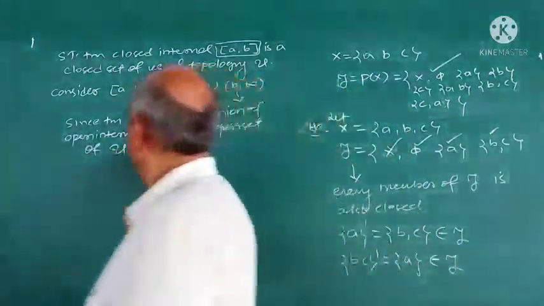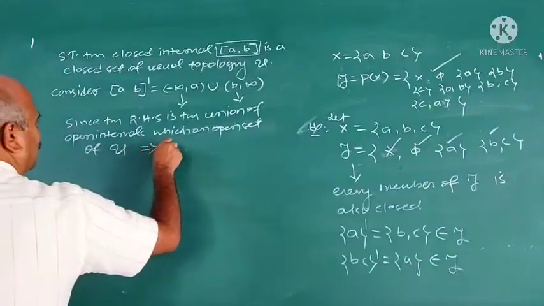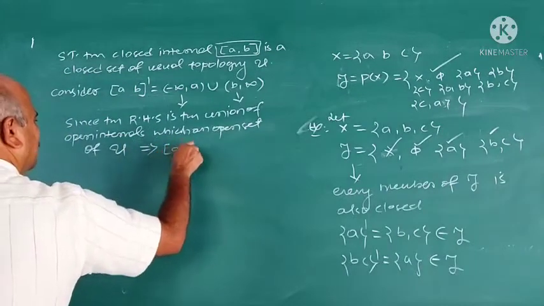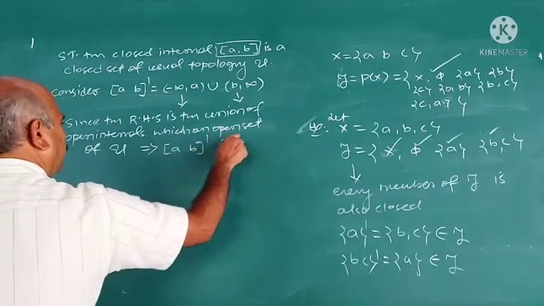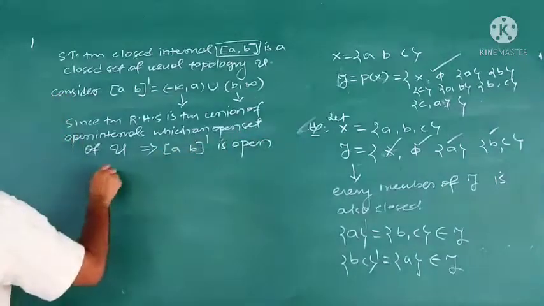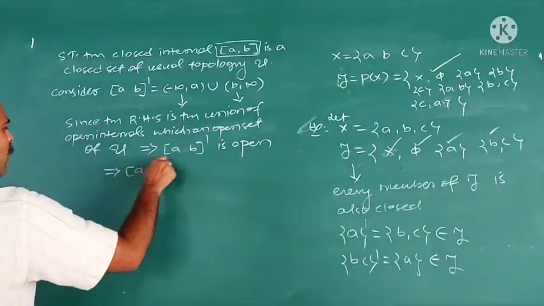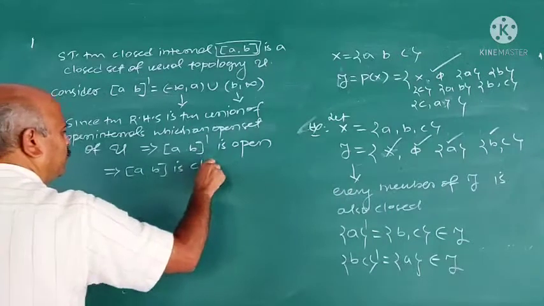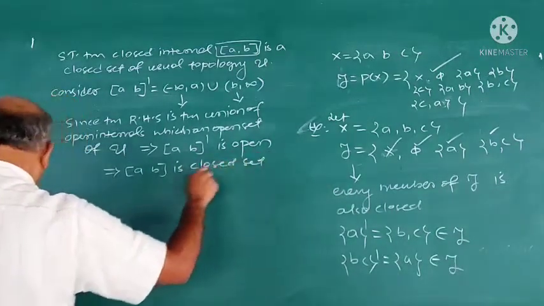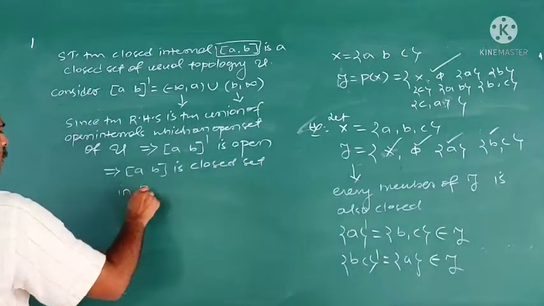Therefore, this implies [a, b] dash is open. That means the complement of [a, b] is open. So [a, b] is a closed set in U.